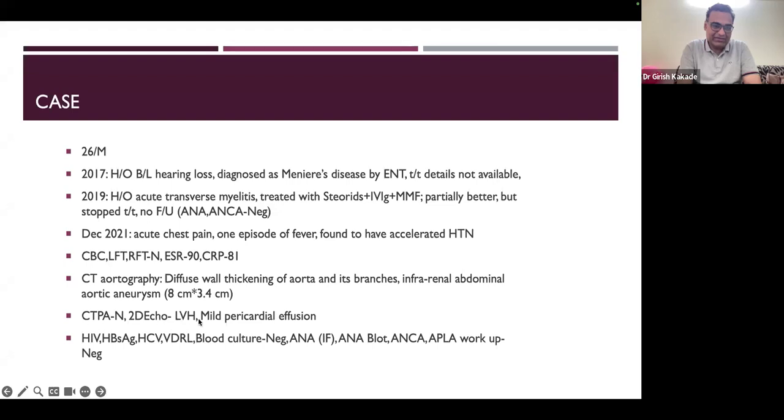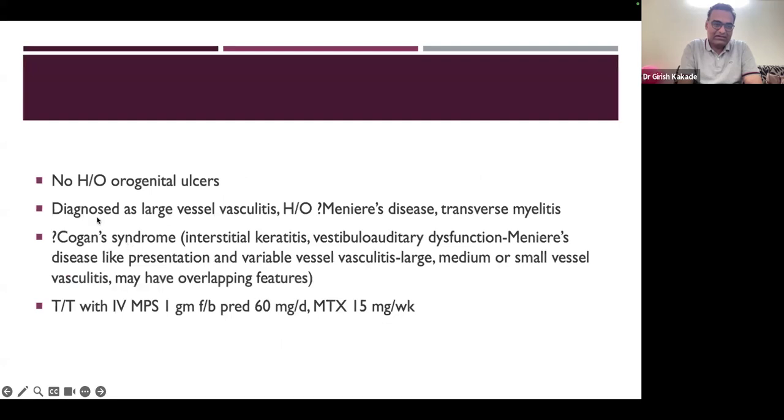He underwent CTPA and other investigations as per the cardiologist's advice, which showed mild pericardial effusion. His viral markers were negative. Repeat ANA blot, ANCA, these were already sent prior to the CT aortography report, were negative, APLA workup too. He did not have any orogenital ulcers, so did not have any symptoms suggestive of Behçet's disease. He was diagnosed as large vessel vasculitis based on the CT aortography report.